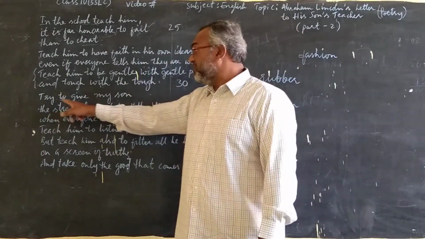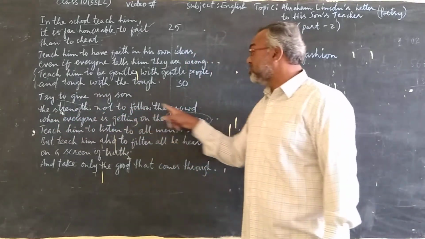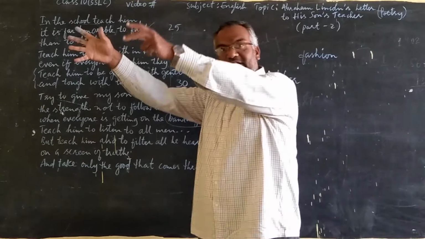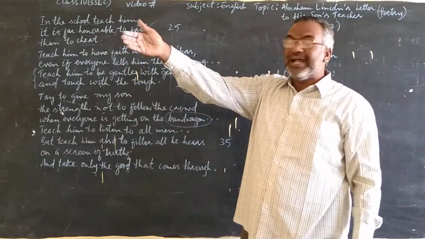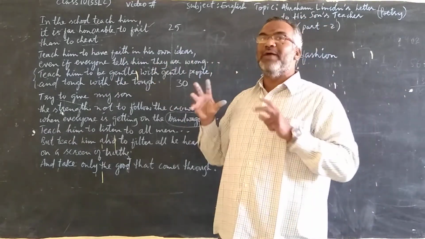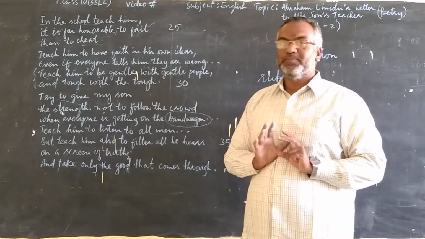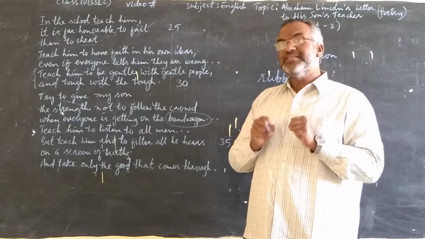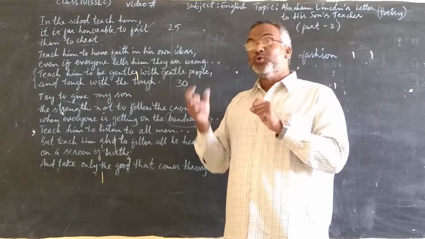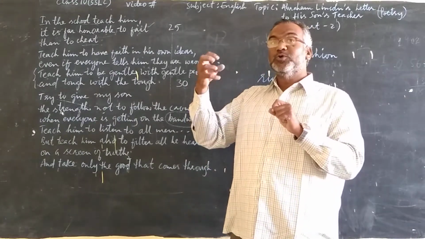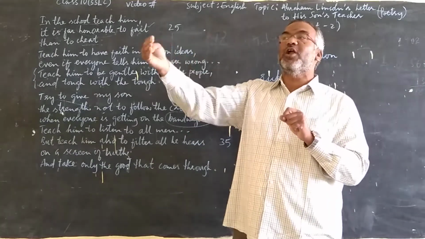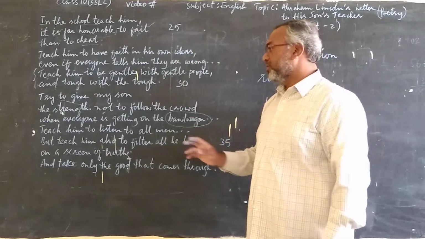That's why he is saying, try to give my son the strength not to follow the crowd. When everyone is running to do something, one must think whether it is right or wrong and then do it. Not just because everyone is doing so, I must also do that. That's wrong. And for that, strength is required. So Abraham Lincoln wants his son's teacher to give him that strength so that he can go against the crowd if the crowd is doing something wrong, right?